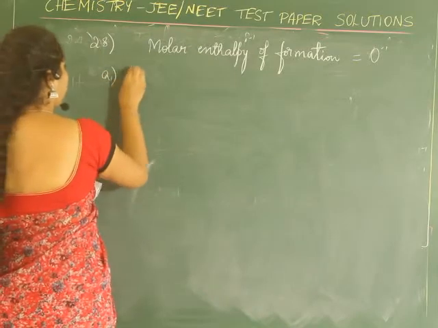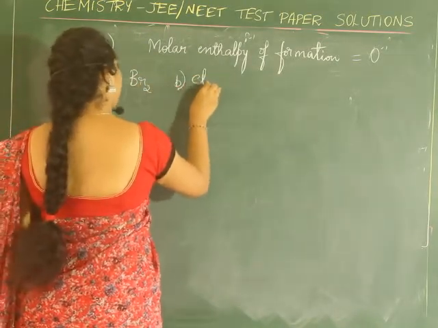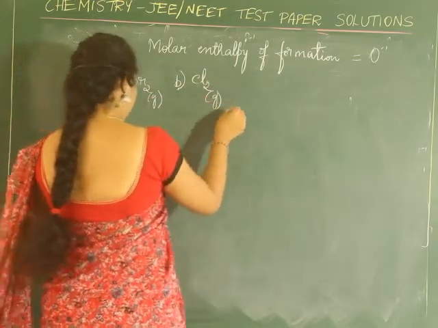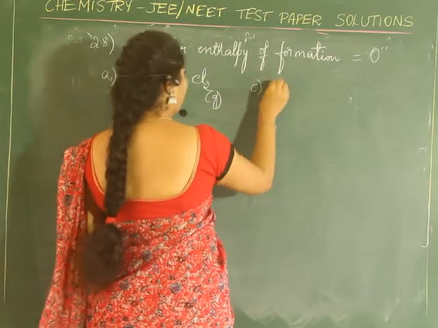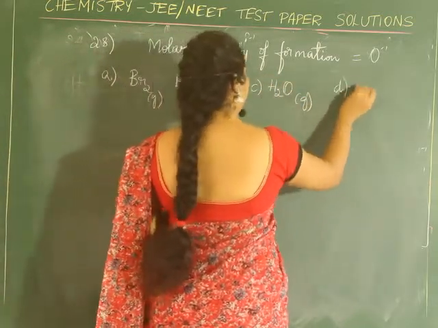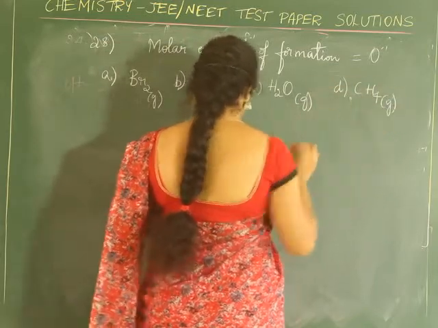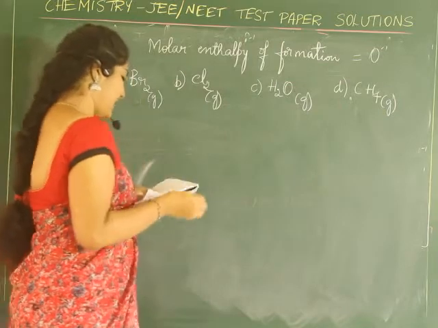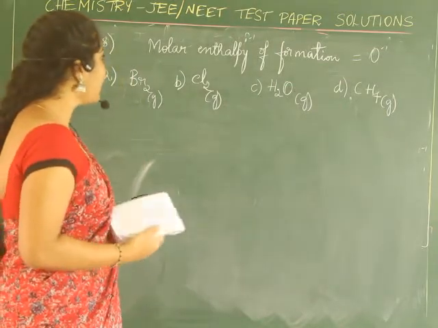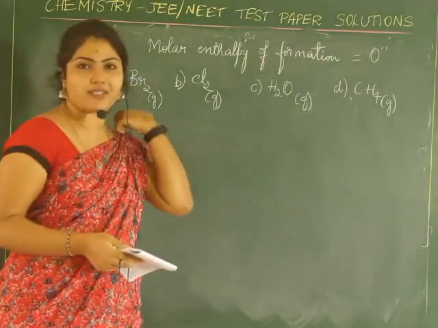Options are given: bromine, which is gas; chlorine, which is gas; water, gaseous state; methane in the gaseous state. Okay. Now here they have asked in which of these molar enthalpy of formation is 0, right?